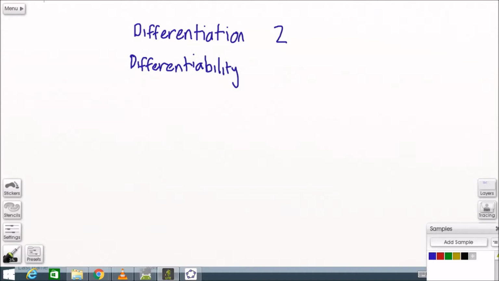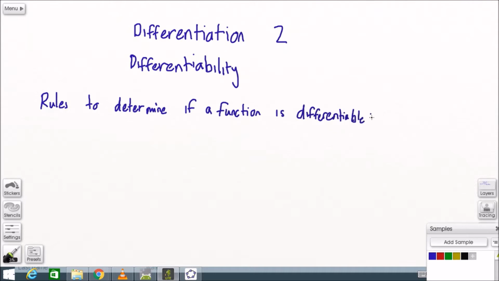In this video we're going to be looking at the concept of differentiability. We're going to determine if a function can be differentiated. The first rule is from last time, that a function has to be continuous. That means it has no holes, it doesn't just stop, it goes on, and there's no gaps in the function.